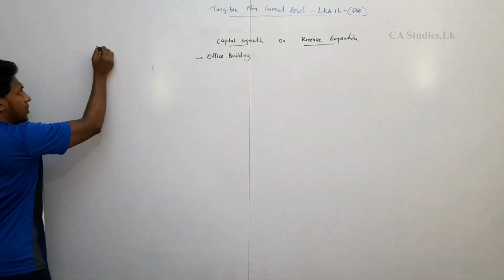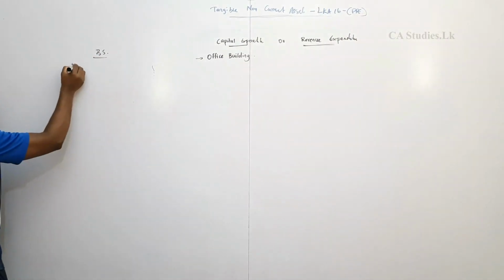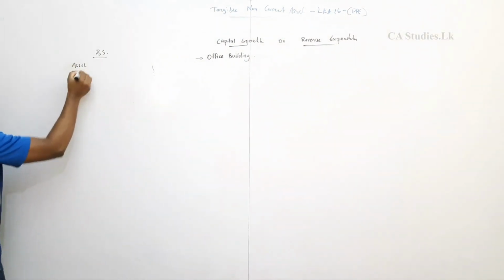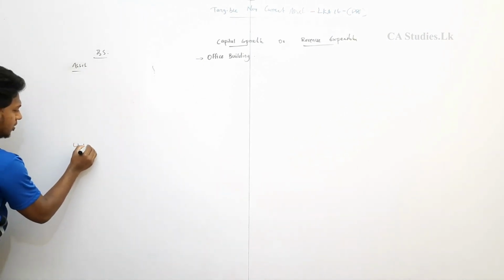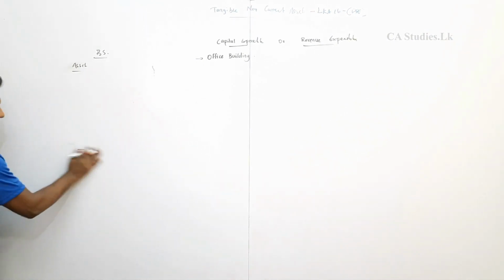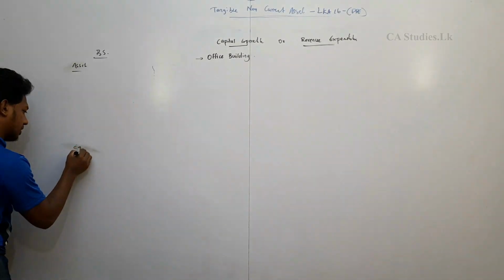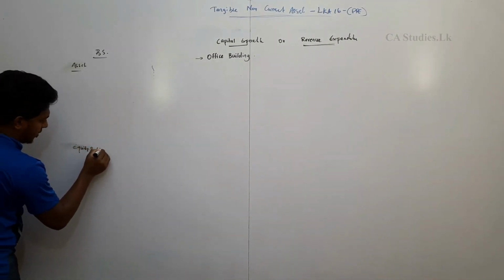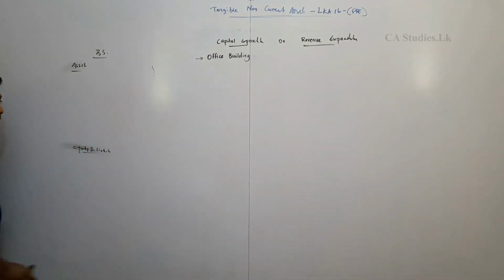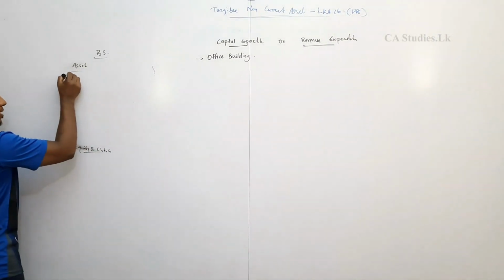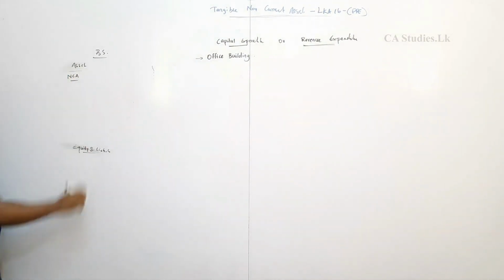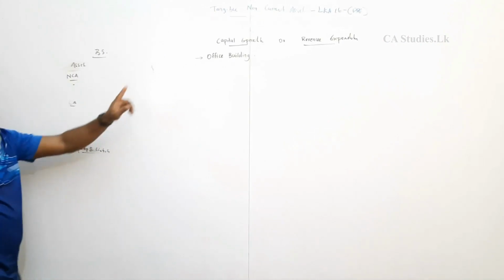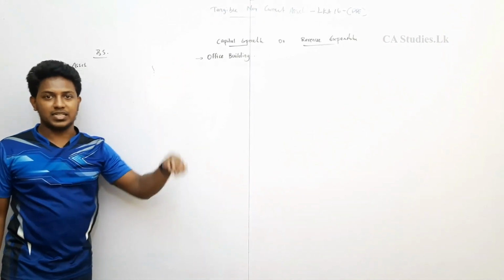If anything goes to the balance sheet, the balance sheet is divided into assets, equity and liability, right? Capital expenditure means that the expense should come under the non-current asset. Once the building is purchased, we recognize it in the year. So it comes to the balance sheet. Therefore it's a capital expenditure.